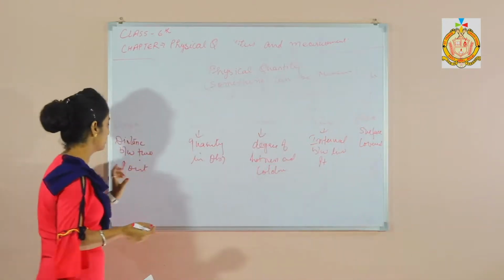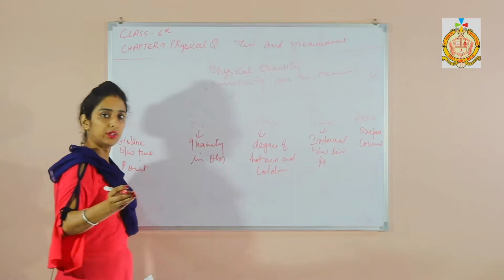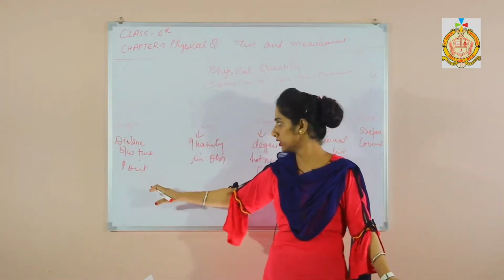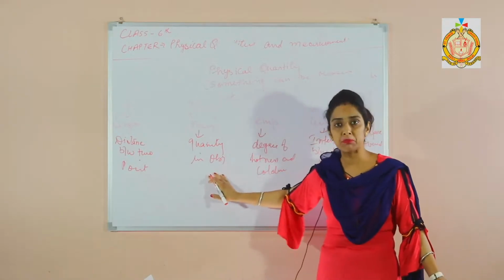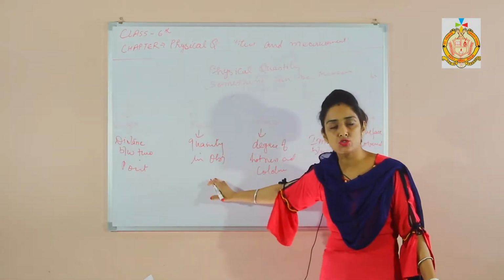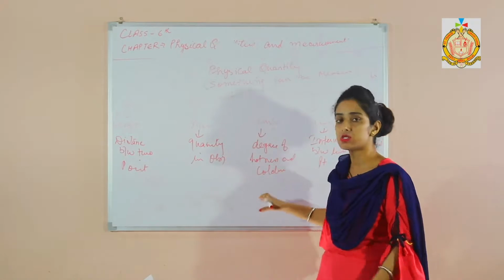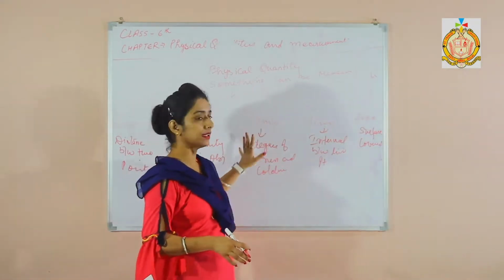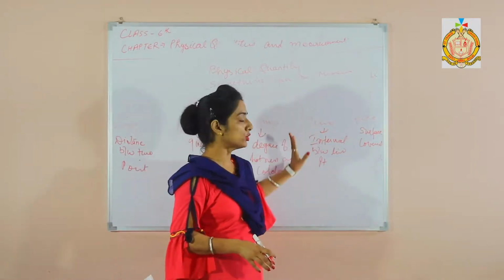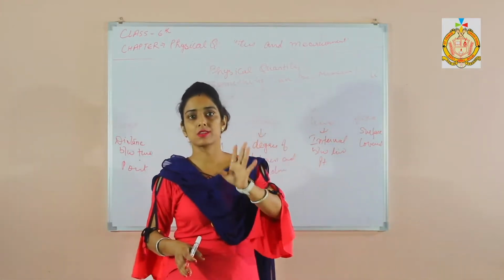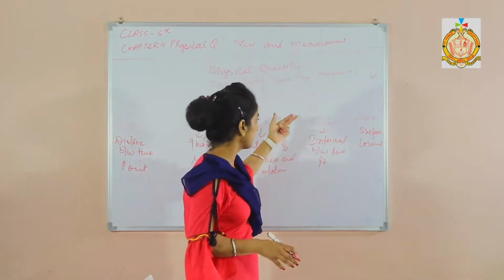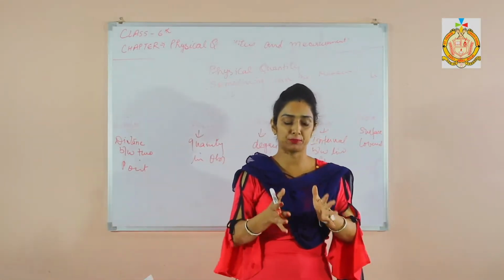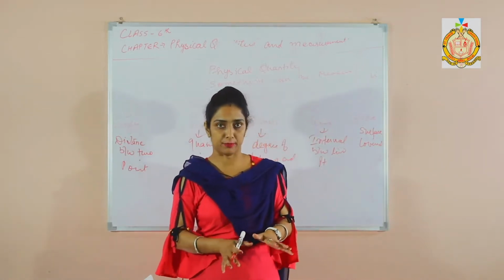So how do we measure them? We use a meter tape, measuring tape and rulers to measure length. We use a beam balance and electronic balance to measure mass. We use a clinical thermometer and laboratory thermometer to find temperature. We use a clock, watches, stopwatch to measure time. We use length and breadth or graph paper to find the area, right?